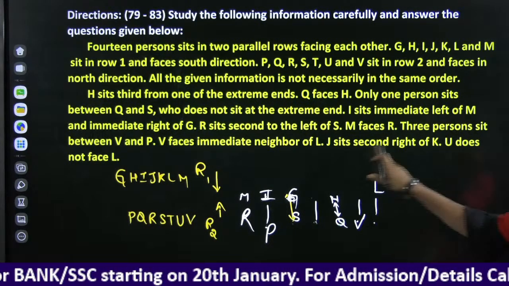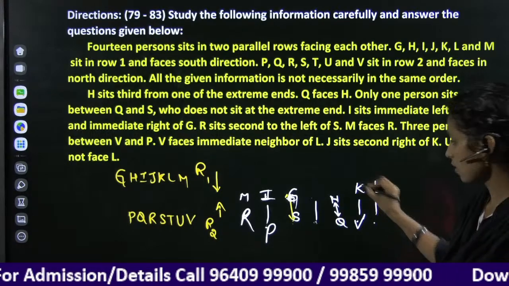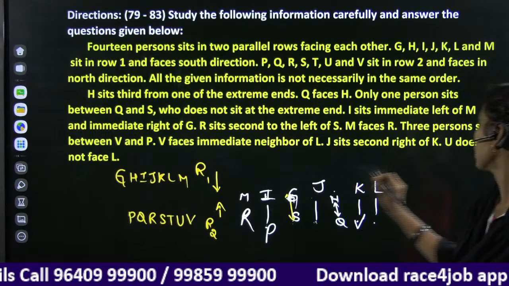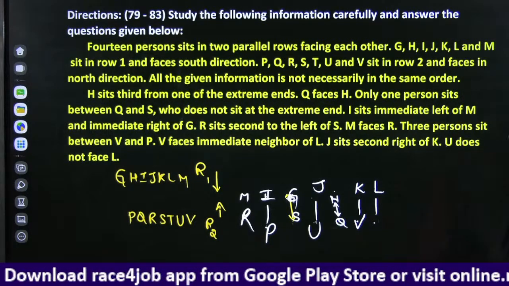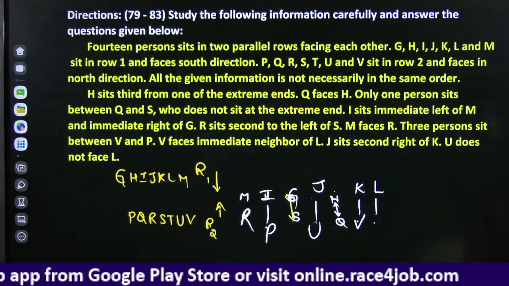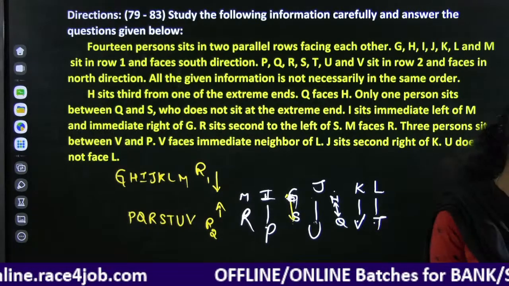J sits second to the right of K. On K's right side, first right, second right, J will be here. U does not face L. Here there is no chance for U, so U will be here. We are left with one more person. P, Q, R, S, T, T is here. Right? We are done with our arrangement.